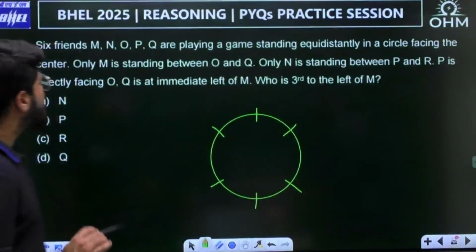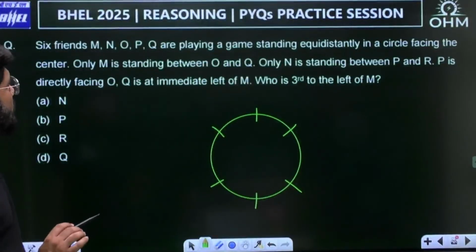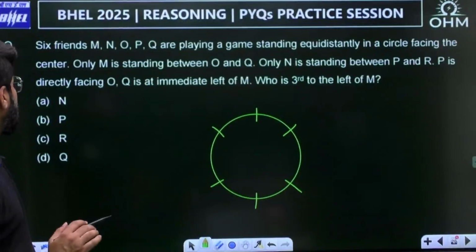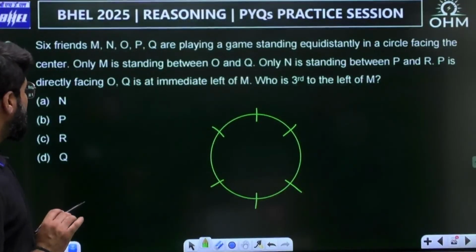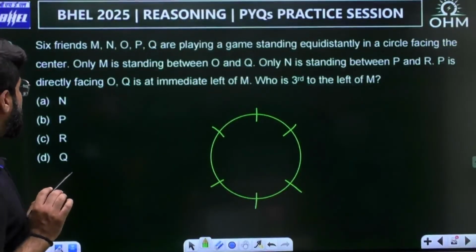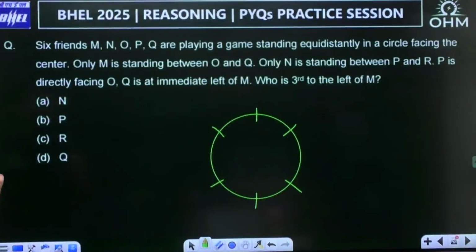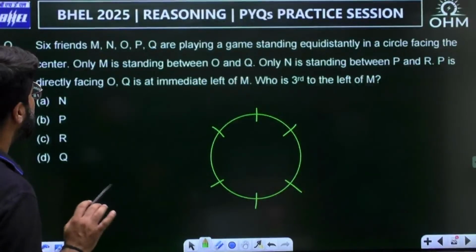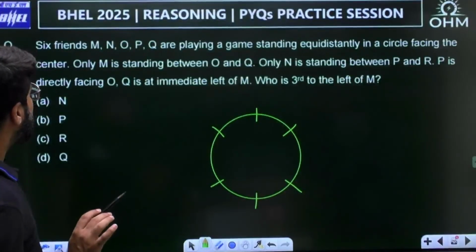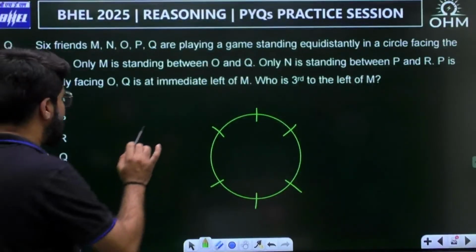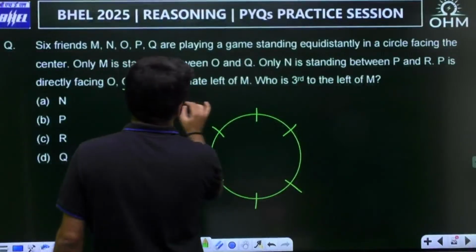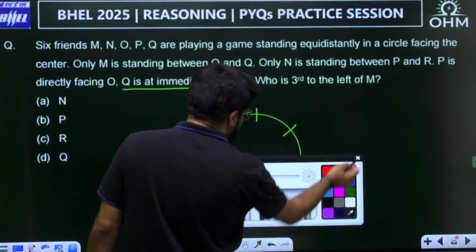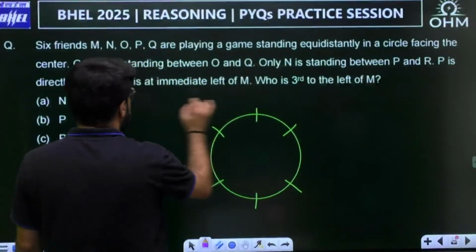Only M is standing between O and Q. Only N is standing between P and R. P is directly facing O. And Q is immediate left of M. Let me start from this one. A circle has no beginning or ending, so you can take any position as the beginning position.